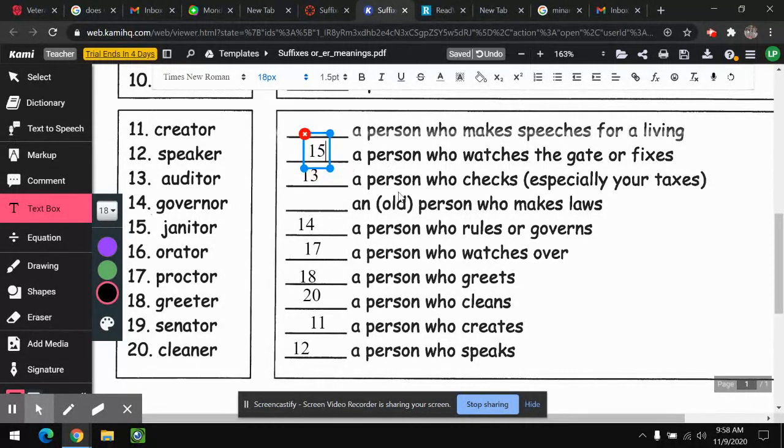I talked about a person who makes speeches for a living when I was doing the earlier lesson. Do y'all remember what that's called? Haley? An orator. It comes from the Latin word ora, which means mouth. And the senator has such a cool thing. Senator comes from a word for old, senex. Why do you think that the word old got turned into senator? What do you think, Alexa? Say it again. The senior, someone that's older, yep.